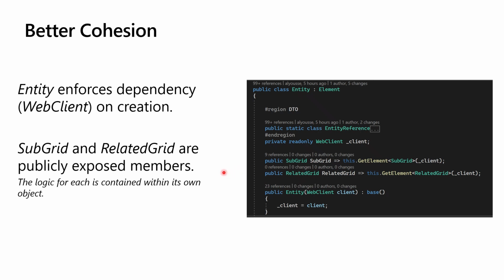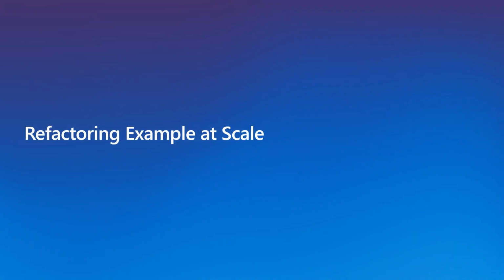If I need to make a change to how subgrid works, say the subgrid changes to be editable, I can make all that change and have all that code encompassed in the subgrid object. I don't have to go hunt around in the web client or somewhere else. So entity needs subgrid as a property of it, but any code that works with subgrid will be inside of subgrid. Same with related grid. So here's an example of making it a little bit more cohesive. Let's take a look at refactoring using an example at scale using the Easy Repro project.